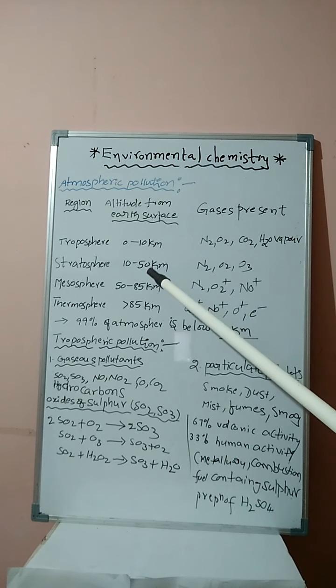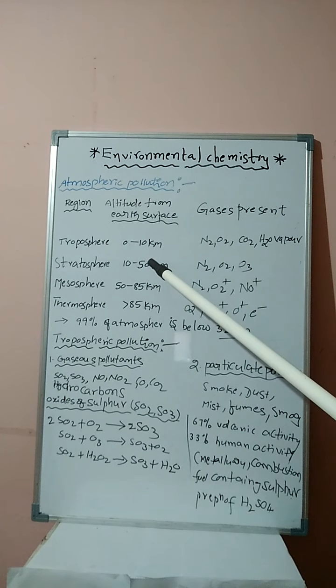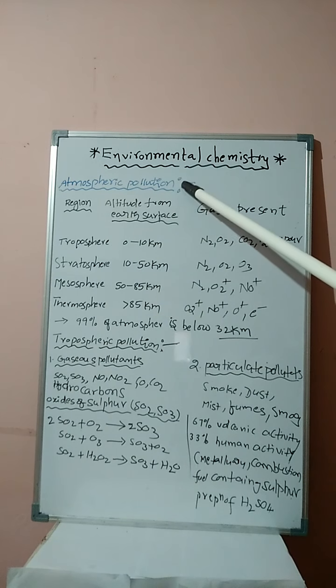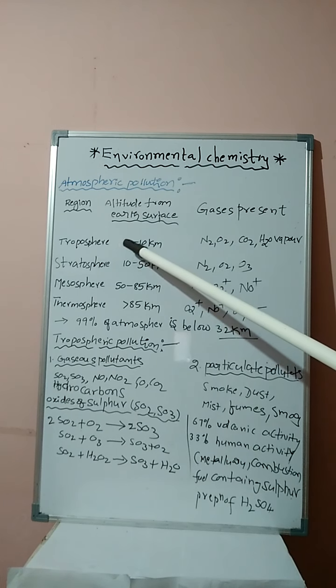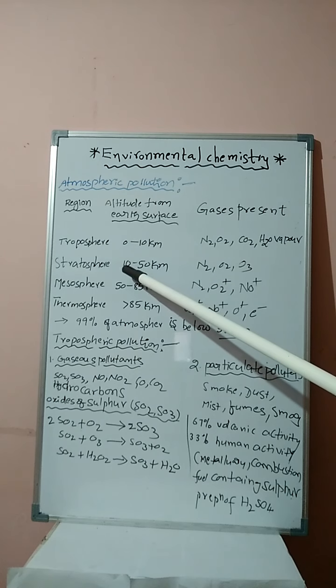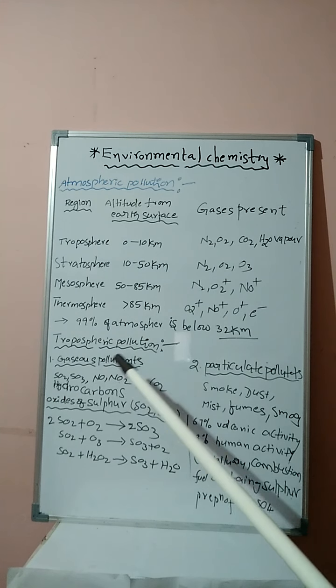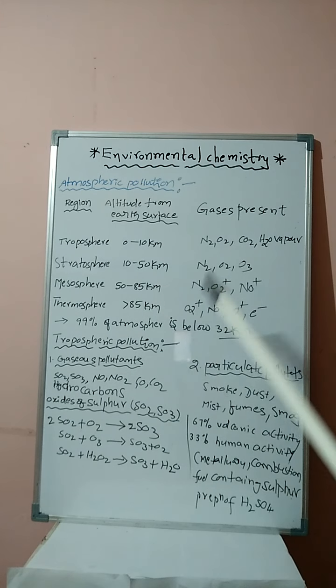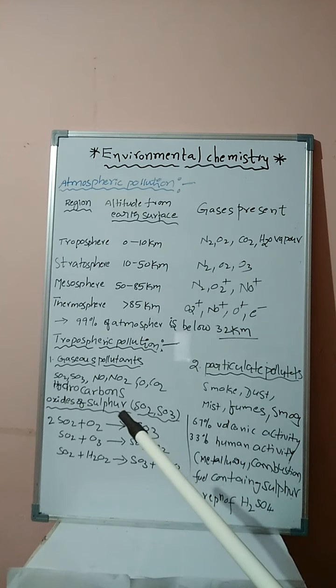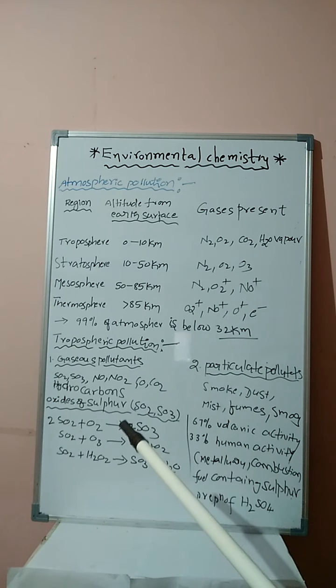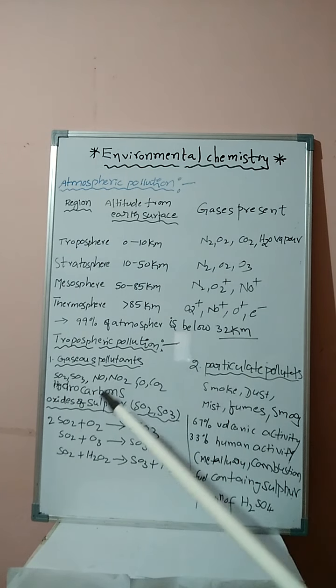In the atmosphere, the more important layers are the troposphere and stratosphere only. Due to this reason, under the atmospheric pollution subheading, we are discussing tropospheric pollution and stratospheric pollution. First one, students, tropospheric pollution. The pollutants present in the troposphere are classified into two categories.